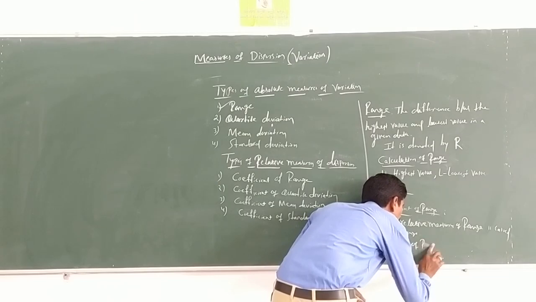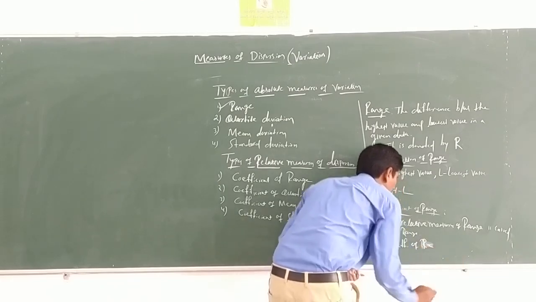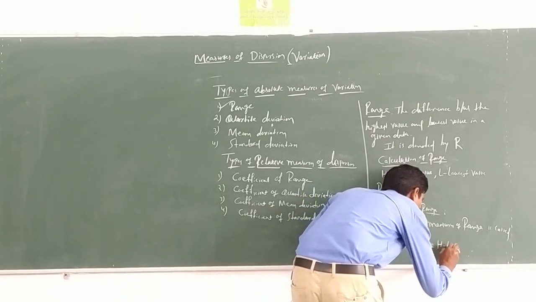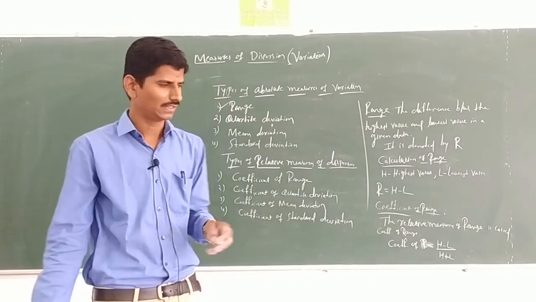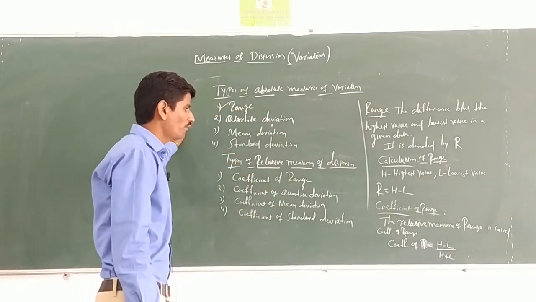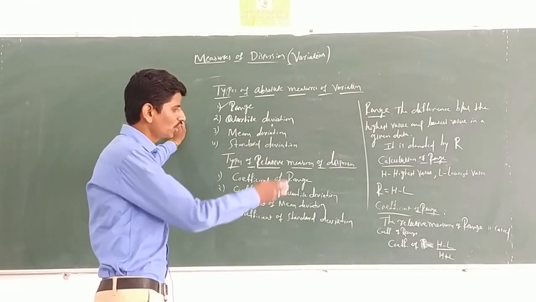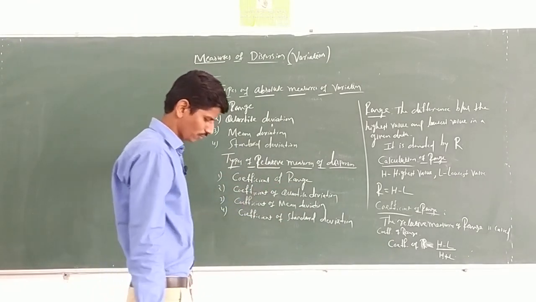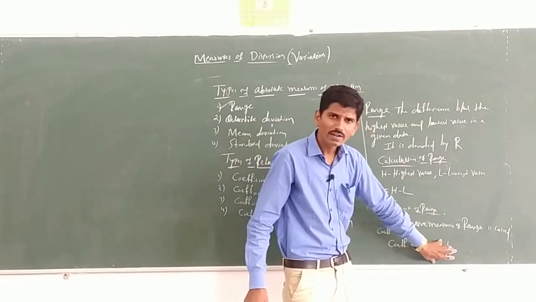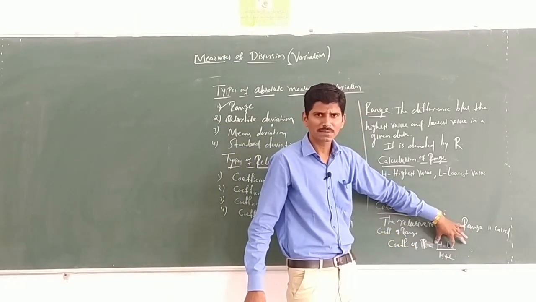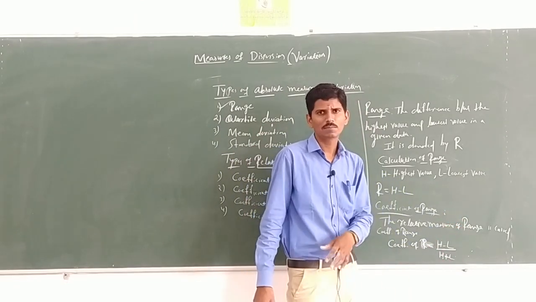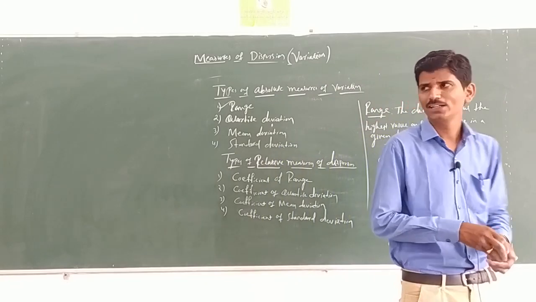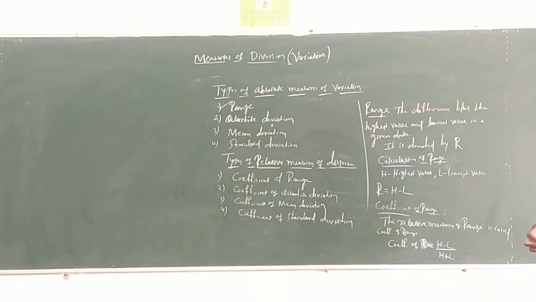Coefficient of R can be calculated as H minus L divided by H plus L. See here, it is a ratio of an absolute measure of dispersion. Absolute is what? Range. Ratio of range to the suitable average. Here the suitable average is H plus L. It is said to be the coefficient of range.